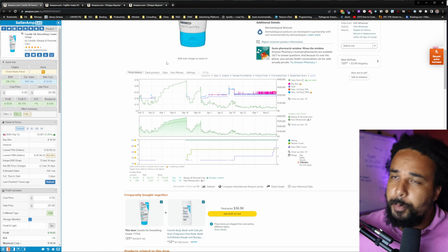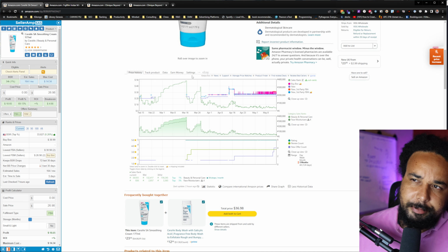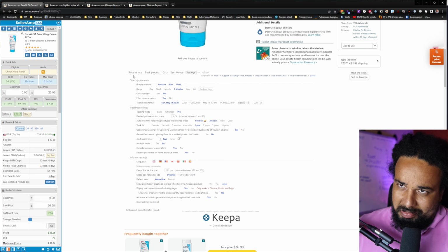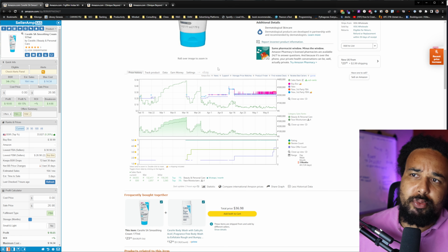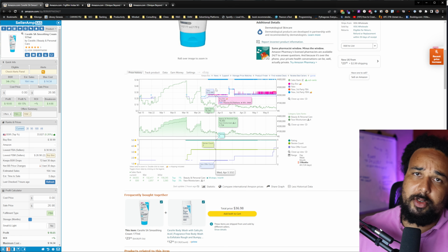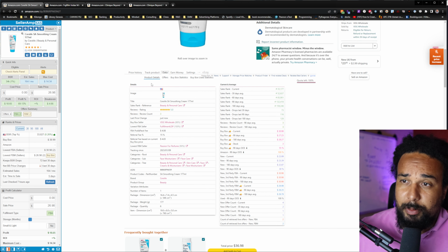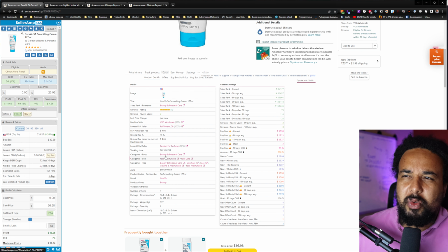All right. So on Keepa, we have 5 tabs, but if you want to know what settings you should choose, here's my settings. Just leave it this way. That's it. But we have 2 tabs that we are really going to look at. So as I said, there's the price history, which is going to give you your price history. And then there's the data tab where we can find some product details, which we don't care about a lot of this stuff. Well, we do, but for the purpose of this video, we do not care about a lot of this stuff.